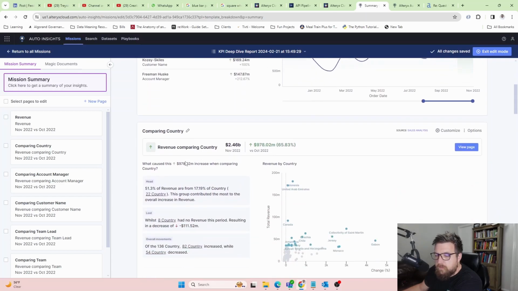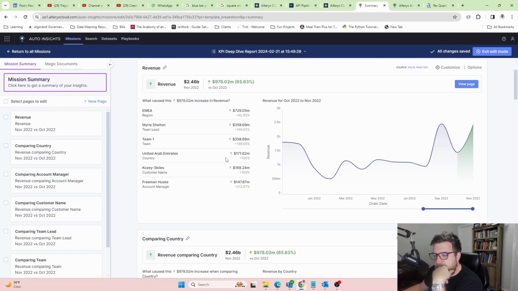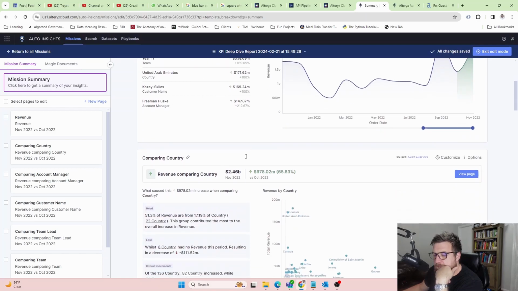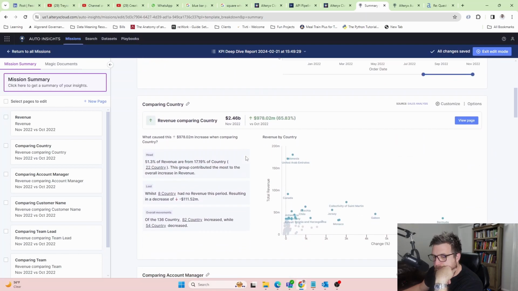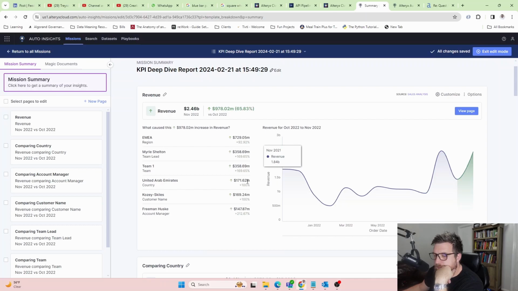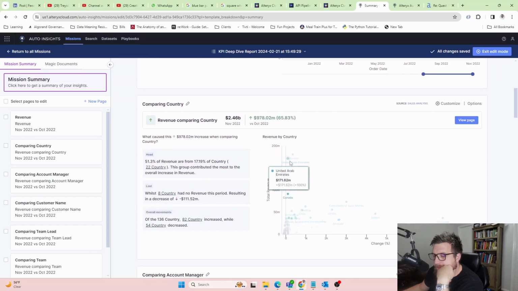So when we look at this UAE, it went up 171 million. This is further going into that. So we see UAE, here's that 171 million. Interesting that Indonesia didn't show up there instead of that. But yeah, this went up as a change percentage. Interesting. Or maybe that might be something I'd be more interested in.